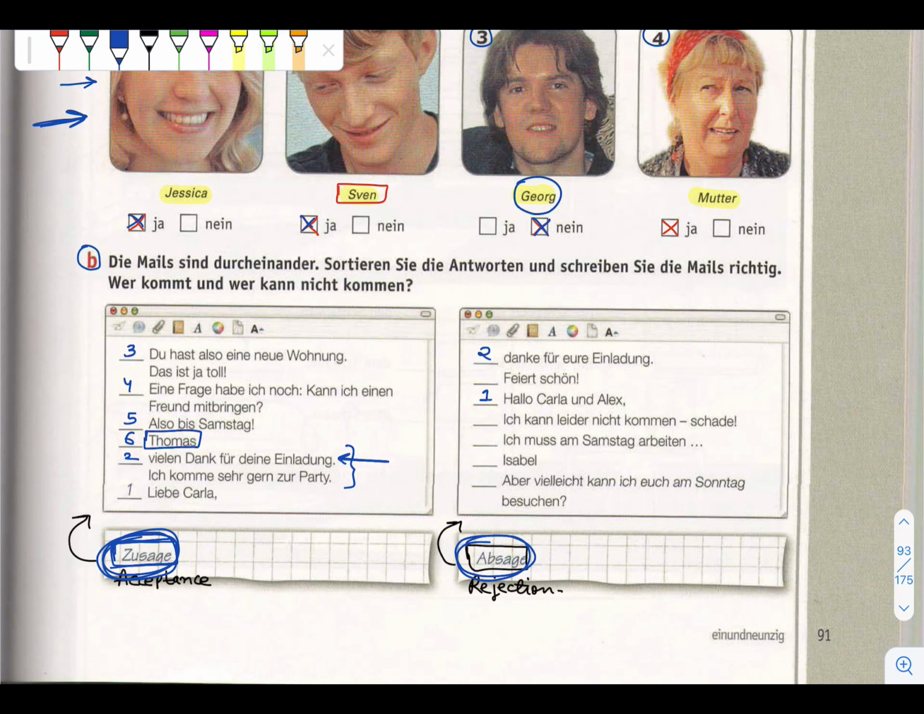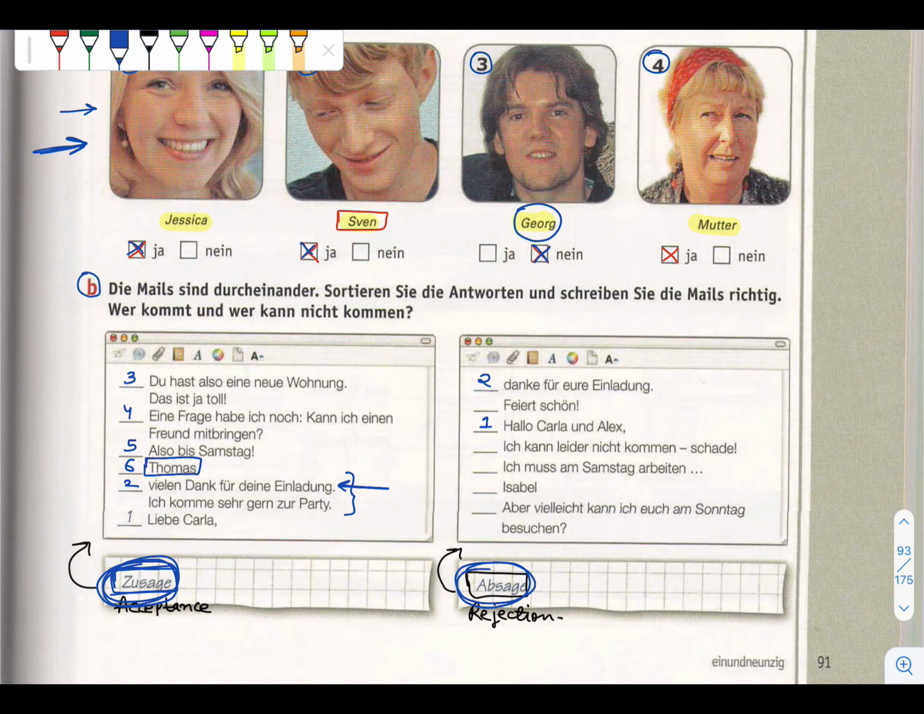Okay, then after that, here he told, like, now this is Absage, so now they will talk about rejection. So: ich kann leider nicht kommen, schade. So number 3. Then he will give the reason. We also saw in the Hören transcript that he told the reason. And the reason was: ich muss arbeiten. So, I need to work.